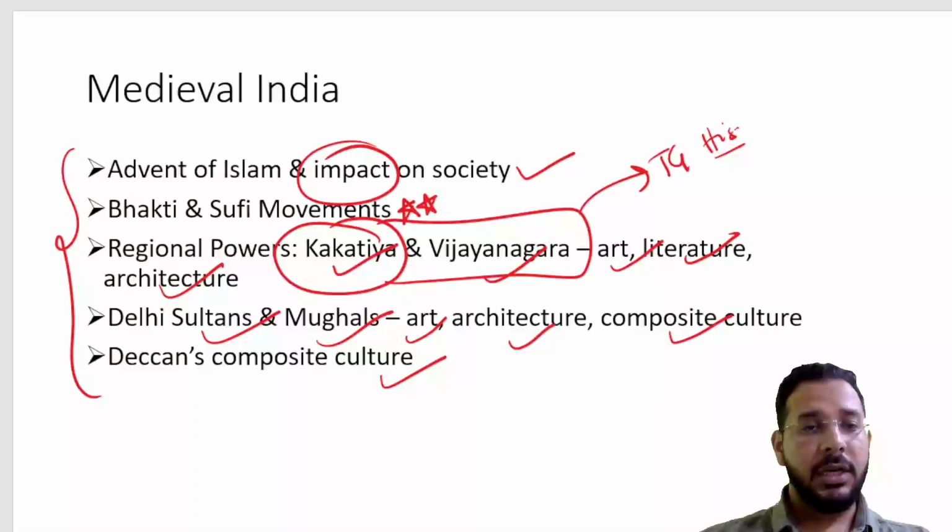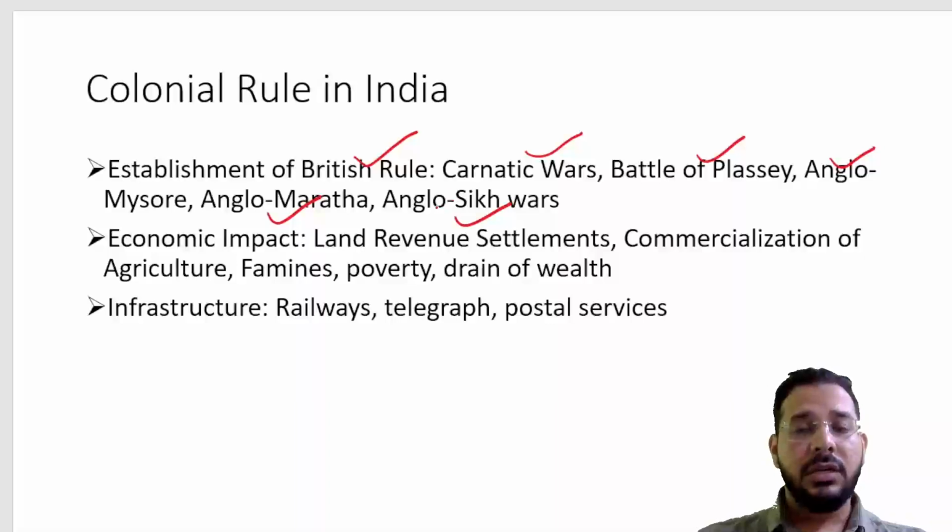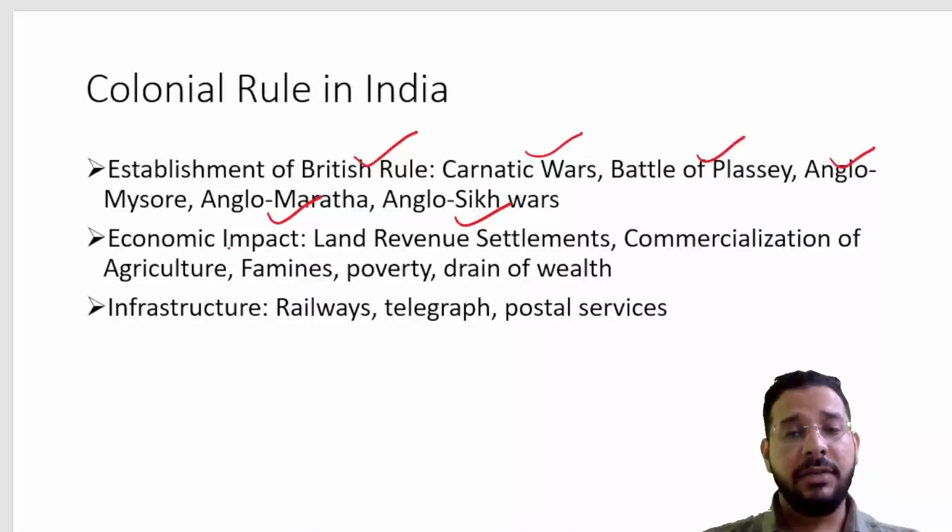Then when we come to modern Indian history, first we have to look into the establishment of British rule, the different wars which happened between the British and French, the Carnatic wars. Then we had the Battle of Plassey, then Anglo-Mysore War, Anglo-Maratha War, Anglo-Sikh wars. These are with the regional states. The decline of the Mughal Empire happened, and the rise of regional states happened. Then how did the British deal with those regional states and how the British rule got established in India.